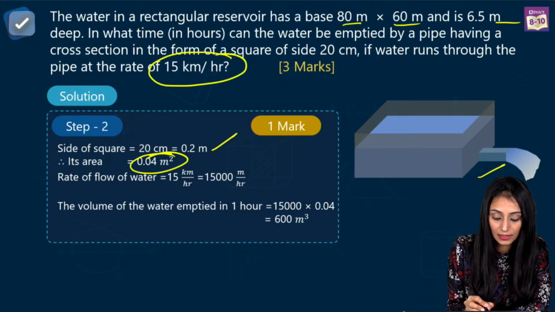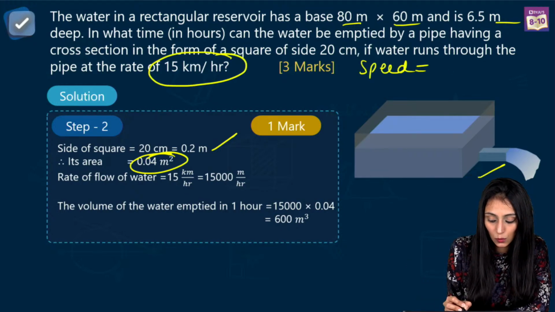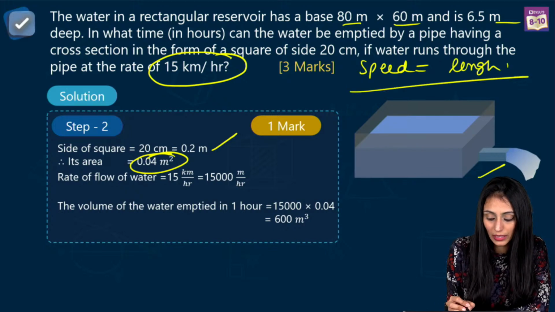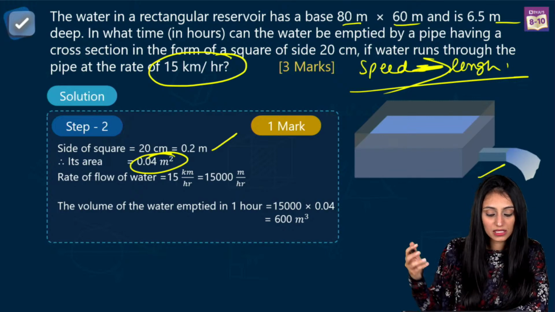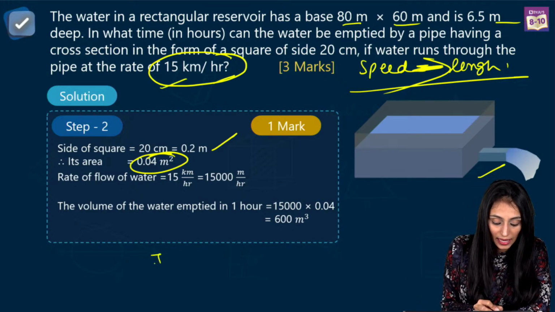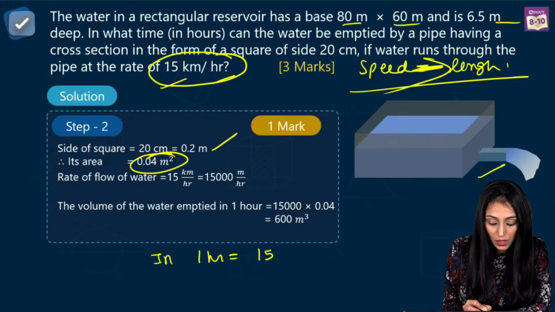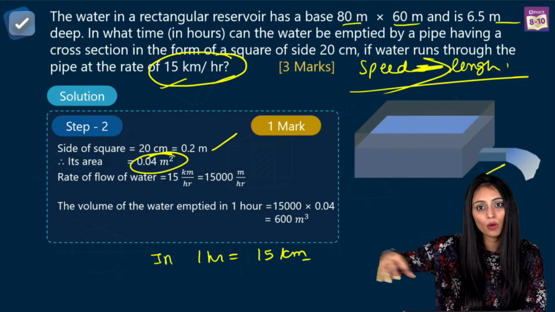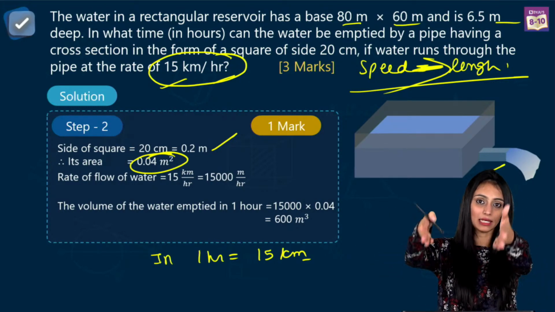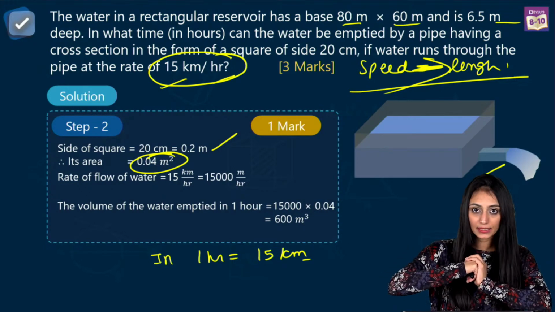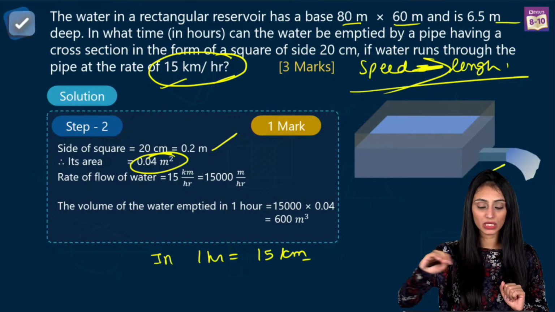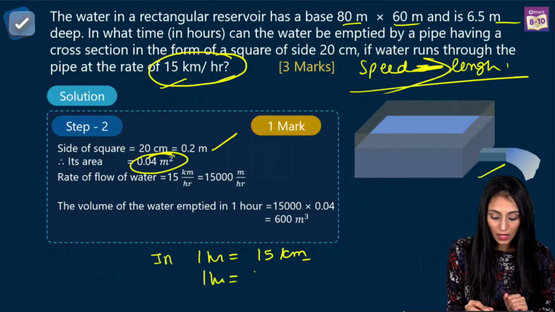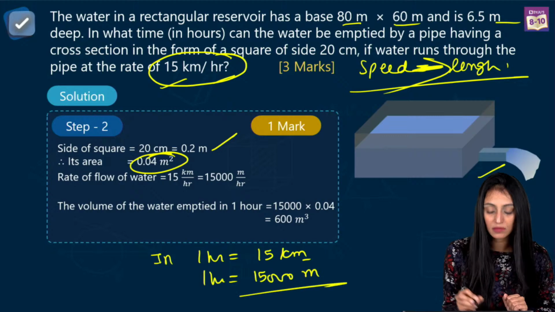Remember one thing, whenever you are given the speed in such kind of questions, you can convert the speed into length. How? It says that water is running at a speed of 15 km per hour. That means in 1 hour, it covers a distance of 15 kilometers, because it flows along the length of the pipe. I can say in 1 hour, it covers a distance of 15,000 meter.